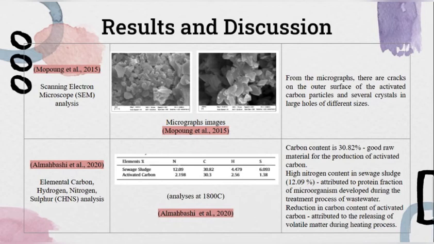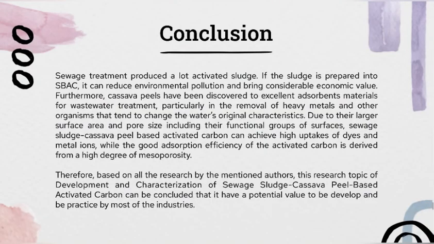Sewage sludge carbon content is 30.82%, making it a good raw material for the production of activated carbon. The high nitrogen content in sewage sludge, which is 12.09%, is attributed to the protein fraction of microorganisms developed during the treatment process of wastewater. The reduction in carbon content of activated carbon could be attributed to the release of volatile matter during the heating process. Lastly, sewage treatment produces a lot of activated sludge.